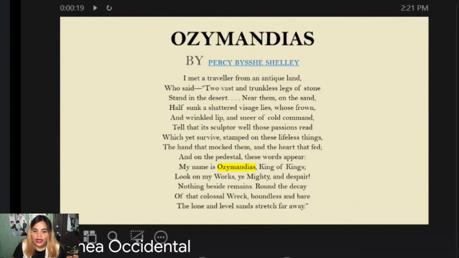Now let's move on to this. Half sunk, a shattered visage lies, whose frown and wrinkled lip and sneer of cold command. Let's take note of the words used here. We have sunk, shattered, frown, wrinkled, and sneer.